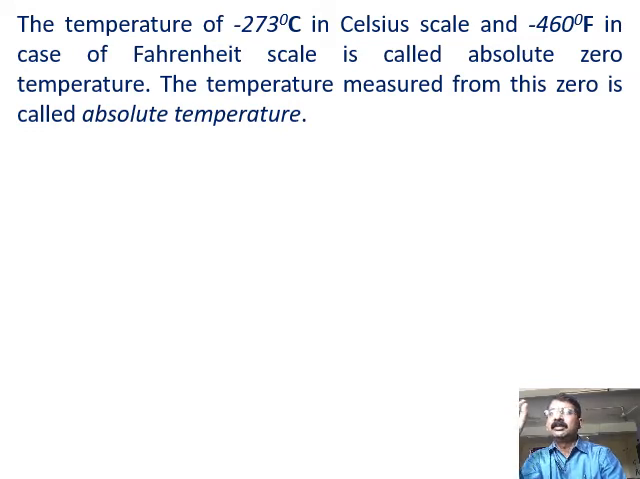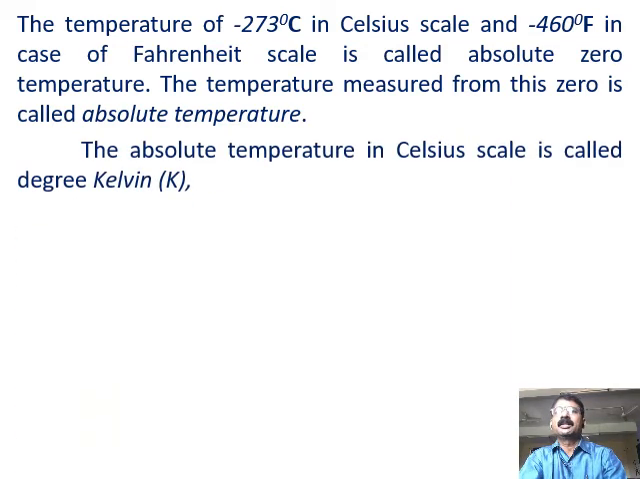Now that means this -273 degrees Celsius should be taken as the 0 to find out the absolute temperature. The temperature measured from this 0 is called the absolute temperature. So what are they? The absolute temperature in Celsius scale is called degree Kelvin. Now whenever we substitute the temperature for any thermodynamic or any other calculations, we never substitute in Celsius. All of you know this. But we substitute in Kelvin, degree Kelvin.